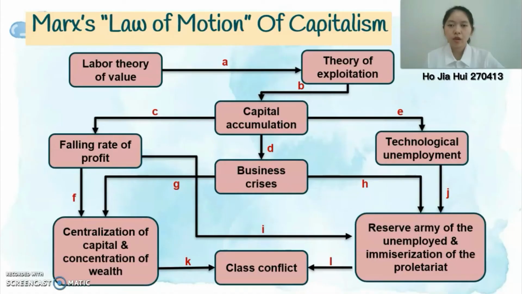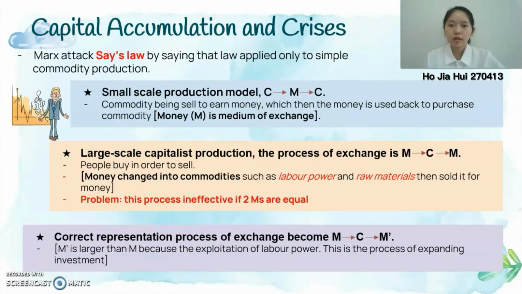Next, I will continue the part on capital accumulation and business crisis. Other than the falling rate of profit, the growing business crisis is also a main problem for capitalism. Marx says that Say's law is only valid when it applies to simple commodity production. This statement can be represented by the exchange process in the small-scale production model, which is C to M to C.